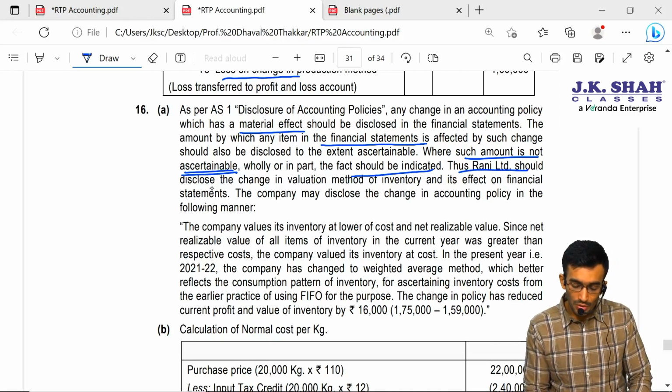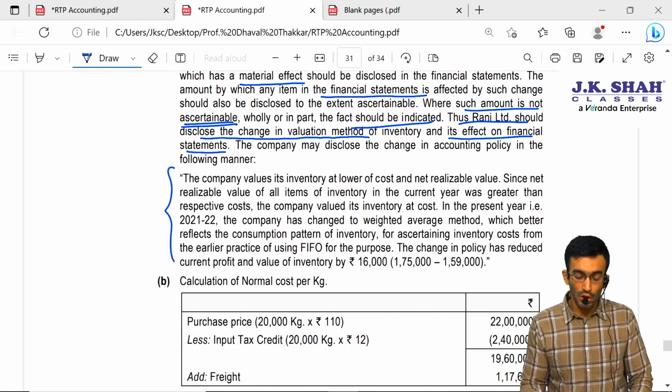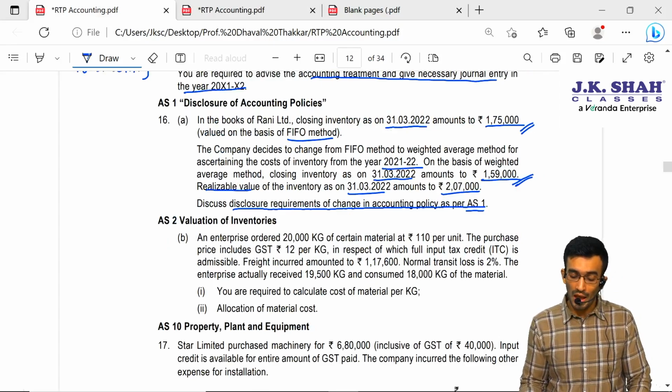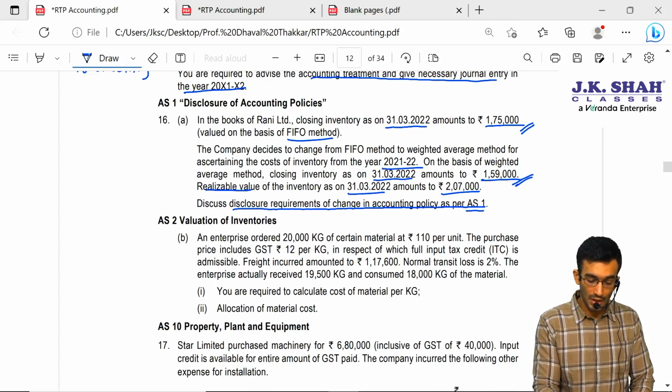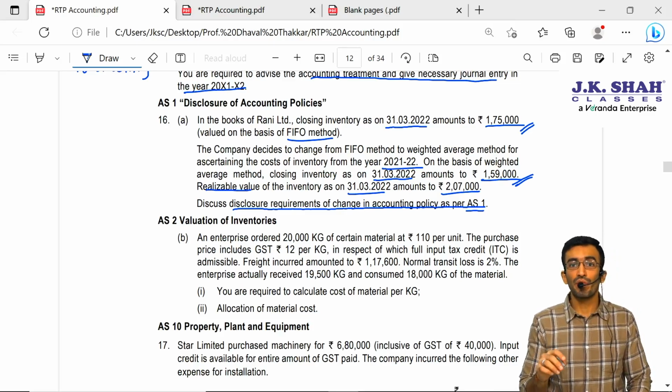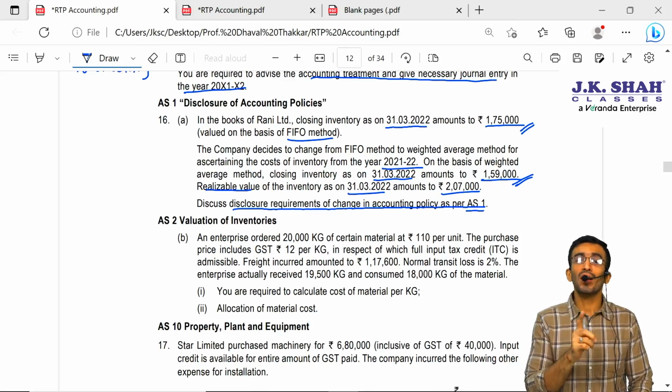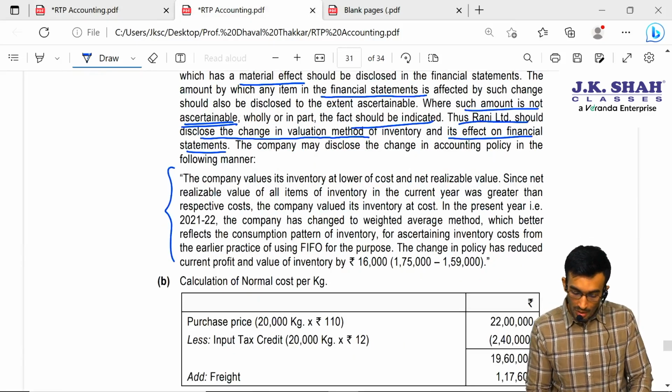Thus, Rani Limited should disclose the change in valuation method of inventory and its effect on the financial statement, and how they are supposed to disclose has been mentioned, because definitely there is a change in accounting policy. Earlier we were using FIFO method, now we shifted to weighted average method. So definitely 1,75,000 minus 1,59,000, there is a difference of 16,000. So the effect will come on closing stock as well as on profit. The company values its inventory at lower of cost and net realizable value. Since the NRV of all the items of inventory in the current year was greater than the respective cost, the company valued its inventory at cost.